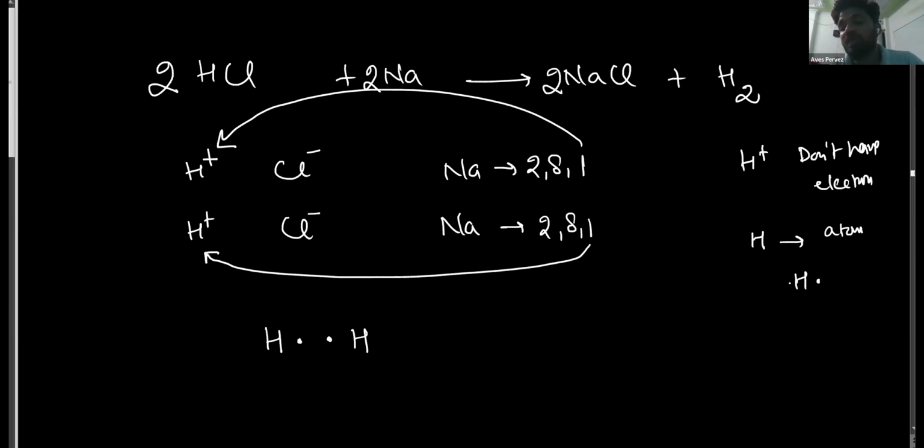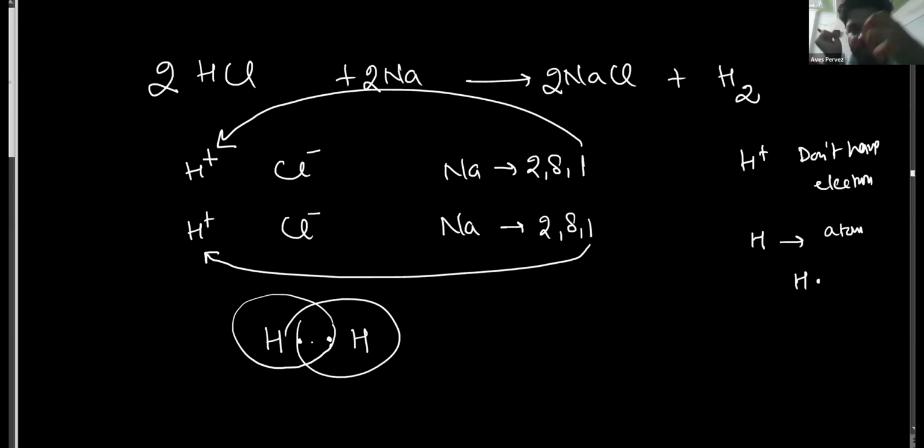Hydrogen gas is formed by gaining electrons. This is the structure of hydrogen gas: when two hydrogen atoms, each with one electron, combine together, they form a molecule of hydrogen gas. So the H plus ions from acids get electrons from metals, because metals are electron donors. They have one, two or three electrons, so they can easily lose them to attain the electronic configuration of the nearest noble gas. But non-metals are electron deficient.